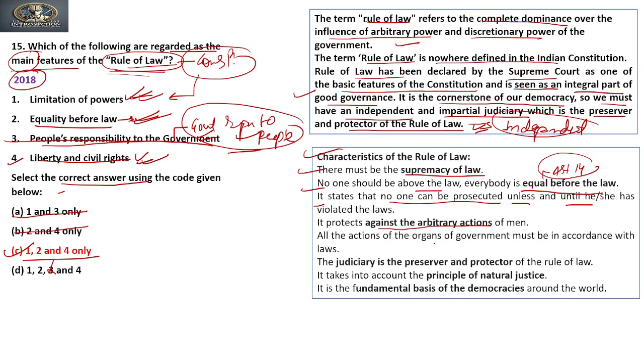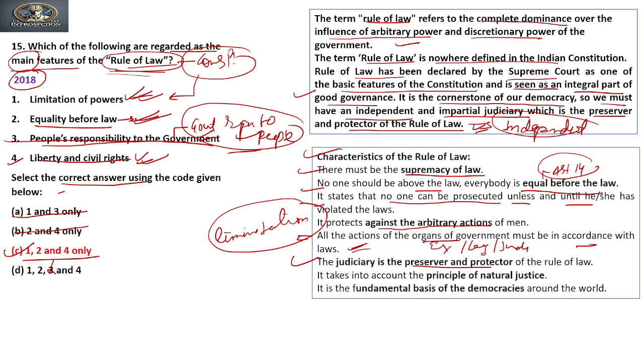All the actions of the organs of the government, whether executive, legislature or judiciary, must be in accordance with the law, which means it is putting limitations on the government.